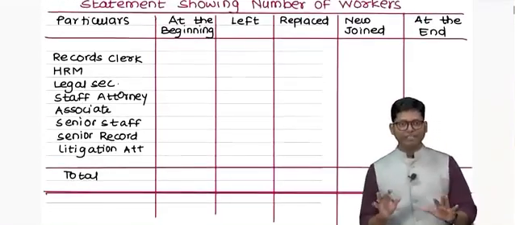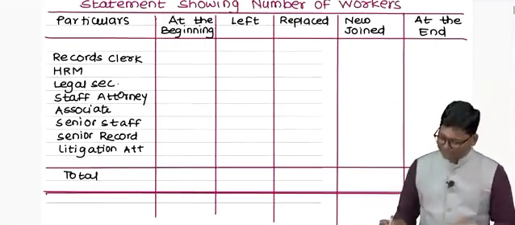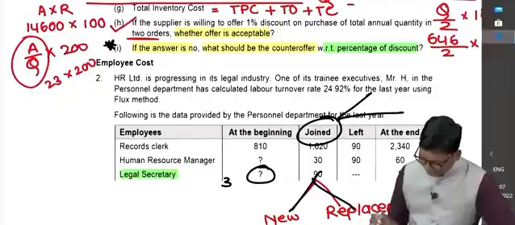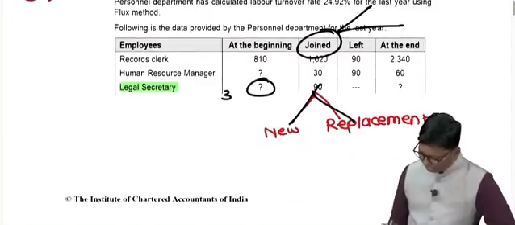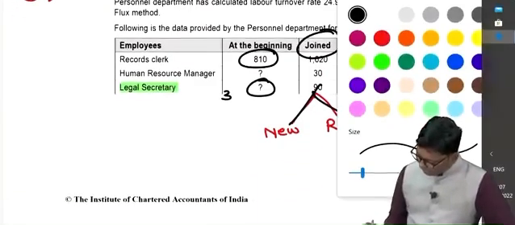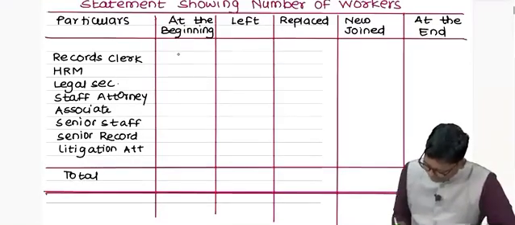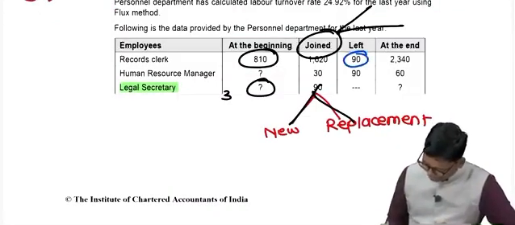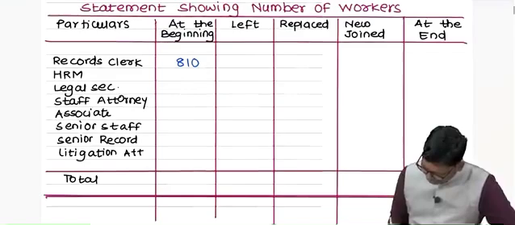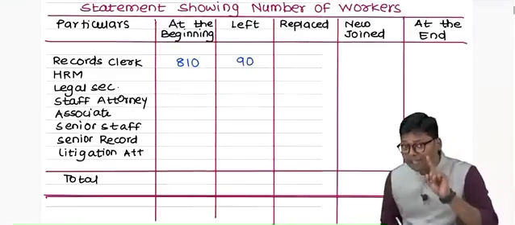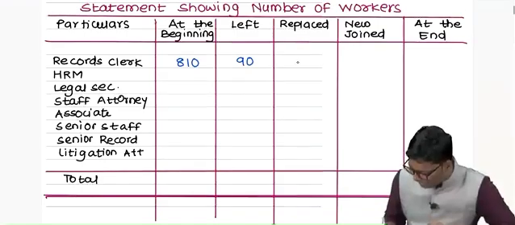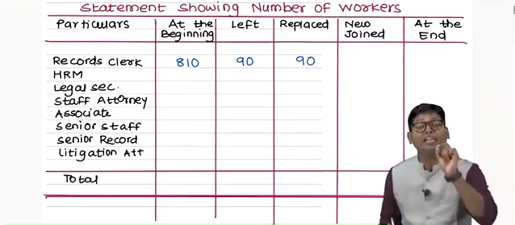I have drafted everything. Record clerks related information is available. If you check the information given in the question, the number of record clerks available with the company in the beginning were 810. So the same thing, I have recorded 810. Out of 810, 90 workers have left the organization. If 90 employees have left, a maximum of 90 replacements can take place.